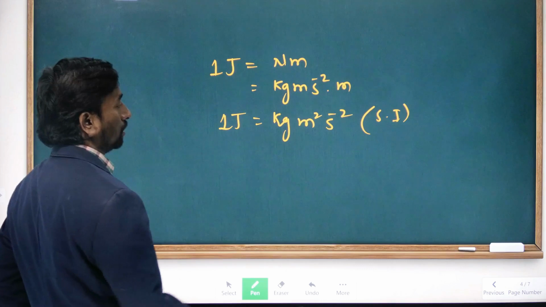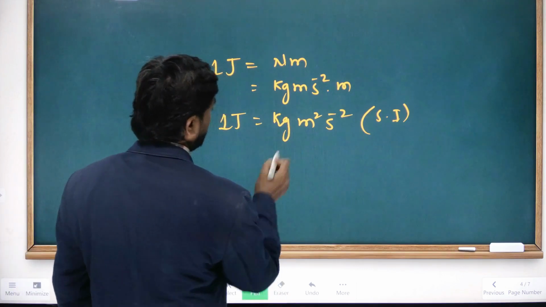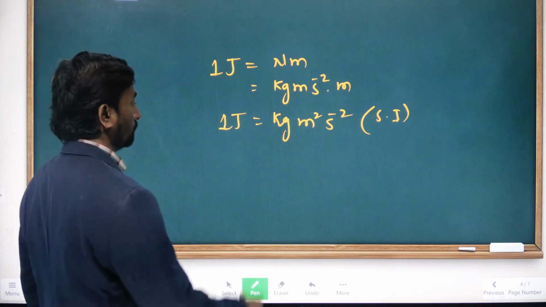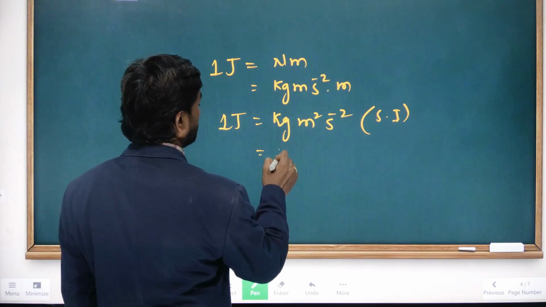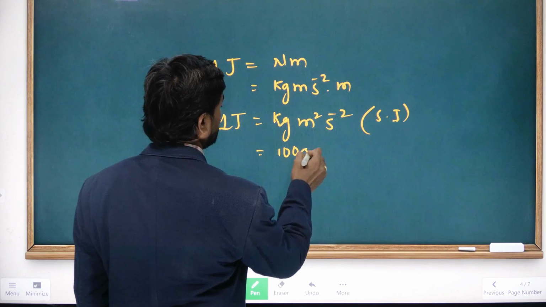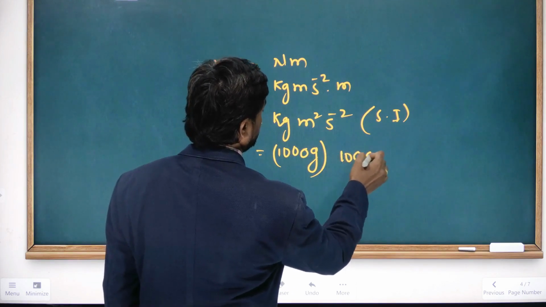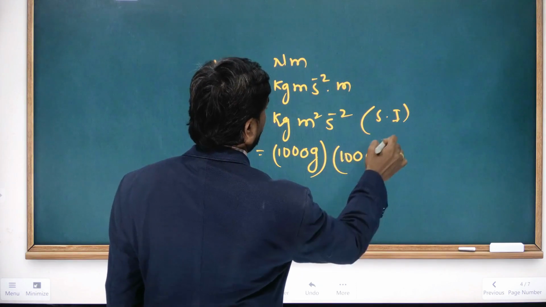Now convert this kg and meter into CGS units. 1 kg is 1000 grams, and 1 meter is 100 centimeters, whole square.